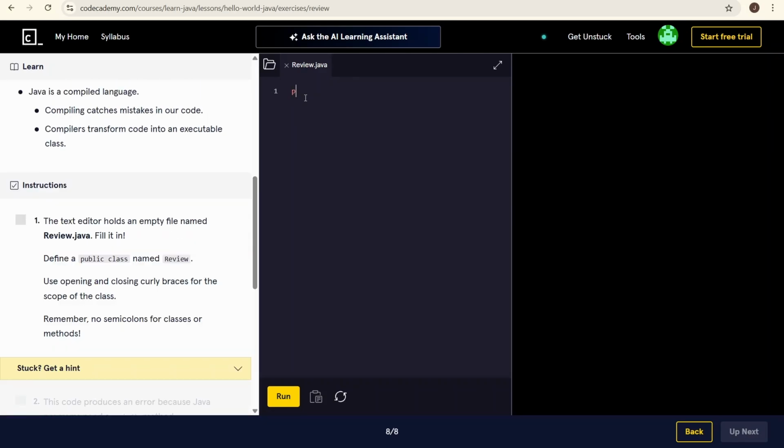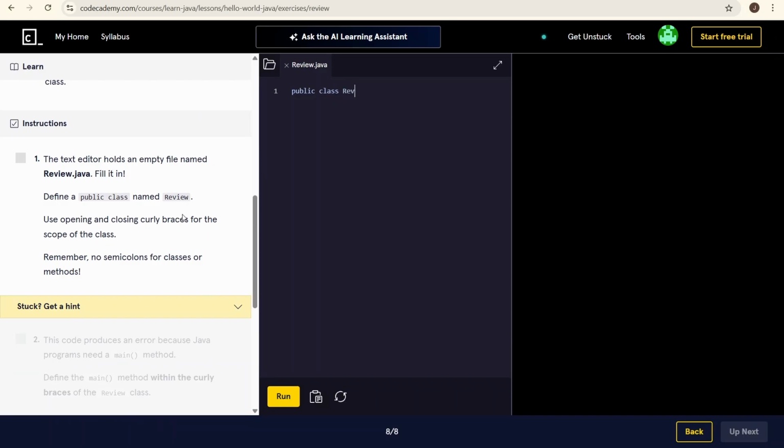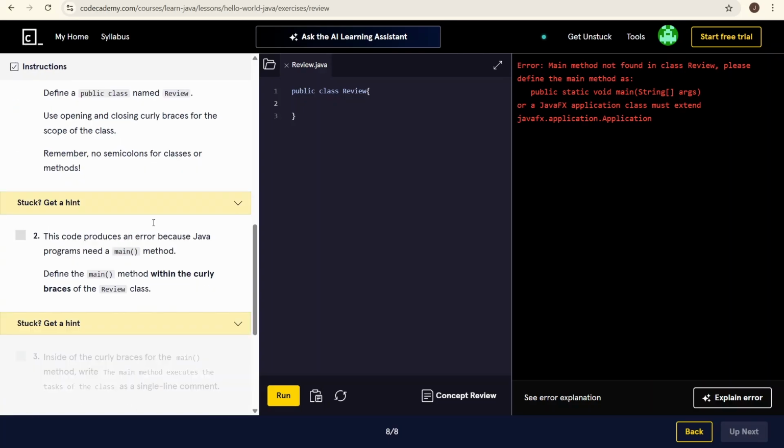Okay. Public class Review, and then we're gonna add the curly braces. Remember, no semicolon for a class. Okay, yep. We're gonna run. We got it. This code produces an error because the Java program needs a main method.